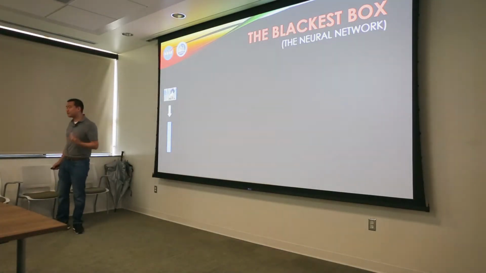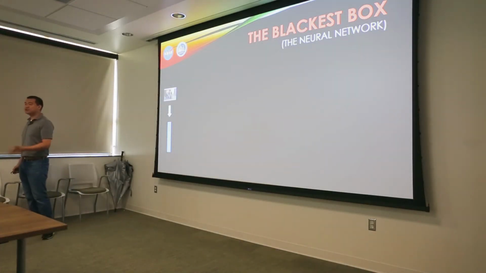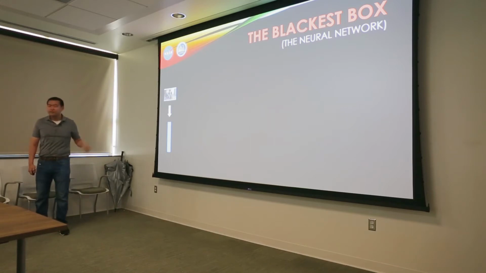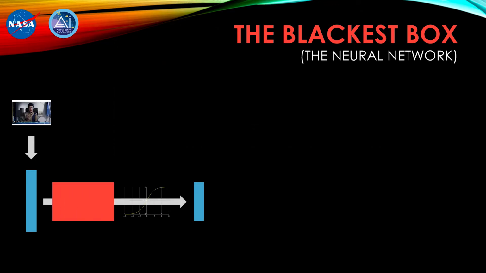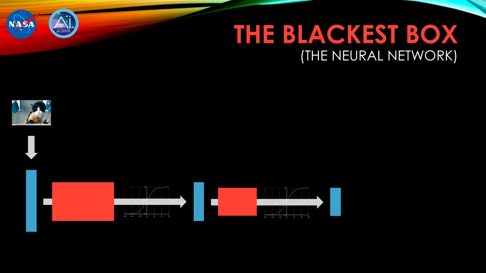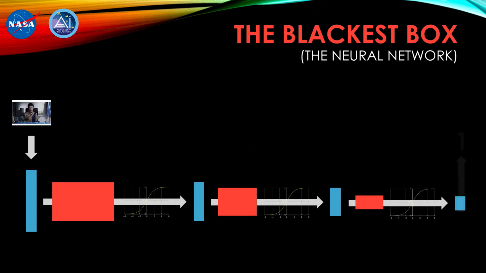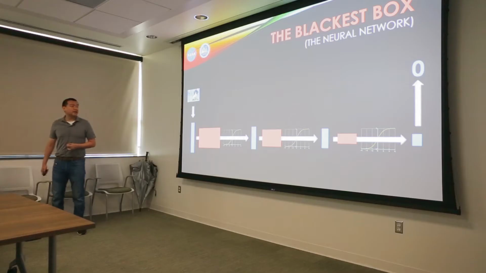Under the hood, a neural network is really just a series of matrix computations. So we take our input vector, multiply it by a matrix, get a smaller vector out, multiply it by a different matrix, get an even smaller vector out, and so on and so forth until we get the network's decision.